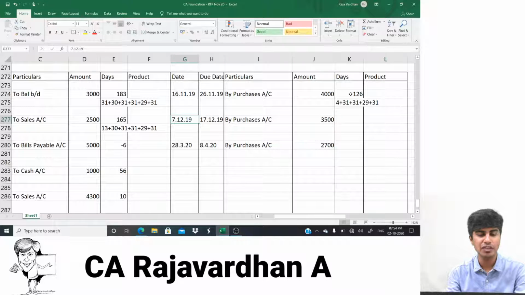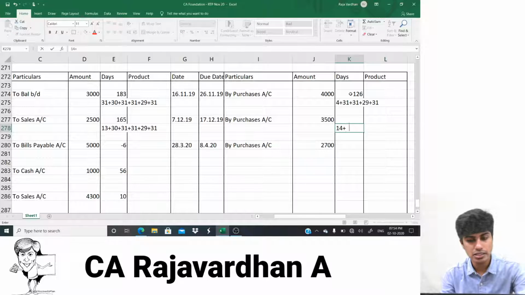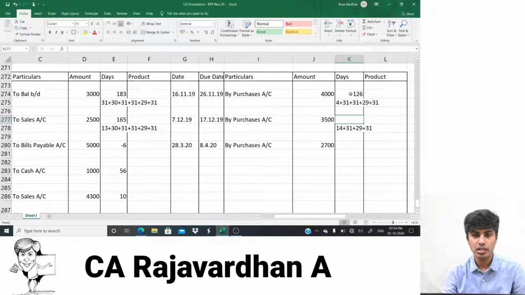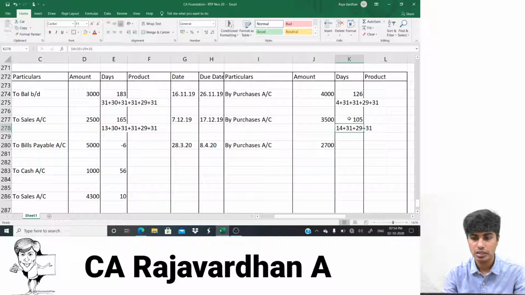So again, they've given 7th of December and 17th of December, 17th of December being the due date. What will I consider? I'll ignore 7th of December. I'll start counting from 17th December. Now, from 17th December, how many days are remaining? So 14 days are remaining in December, plus January 31 days, February 29 days, plus 31 days in March. You get that? 14 days in December, 31 in January, 29 in February, and 31 in March. It comes to 105 days.